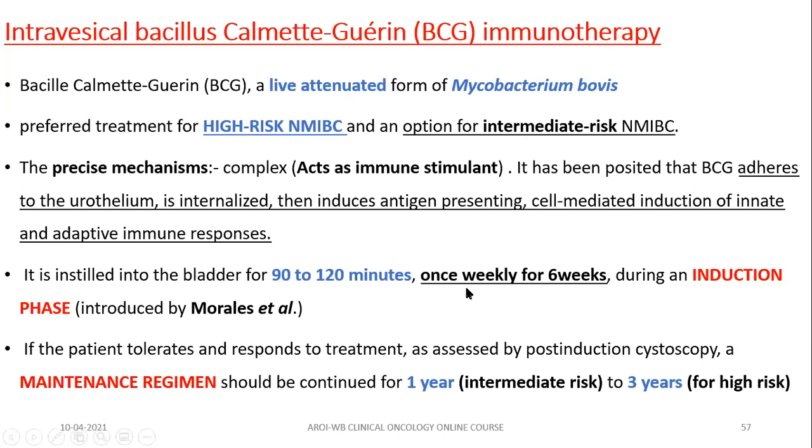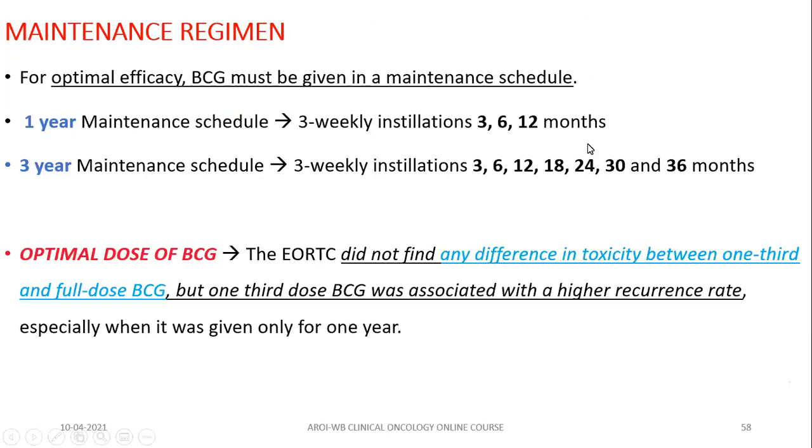If the patient tolerates and responds to the treatment, then you can give a maintenance regimen for 1 year in the intermediate risk group and 3 years for the high risk group. The maintenance schedule for 1 year is 3 weekly instillations at 3 months, 6 months, and 12 months. So what will it be like? First, the patient comes to you.